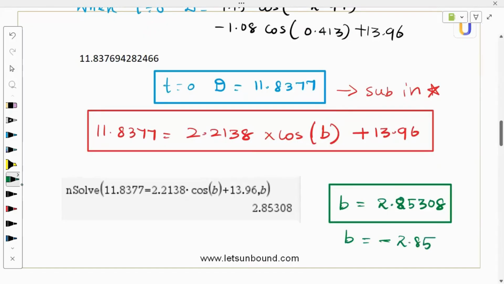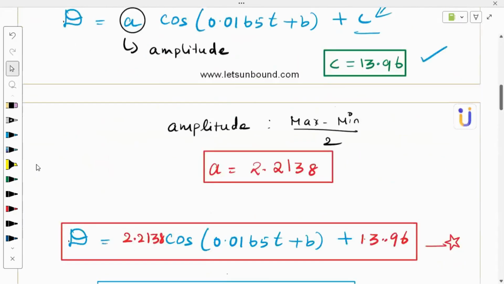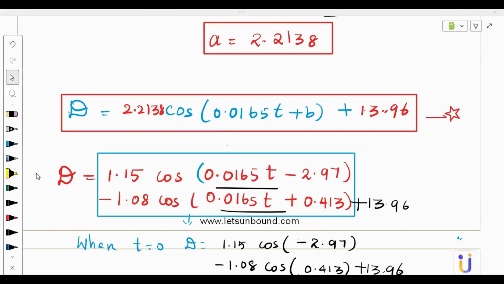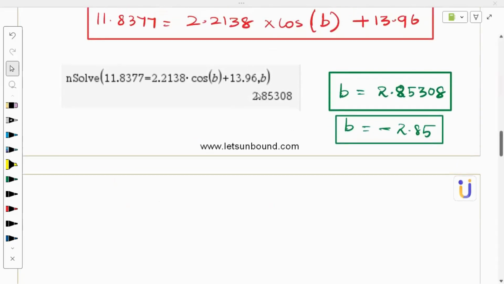Why? Because going back to the question, you can get it. So what the question is made of, sunrise and sunset after midnight, right? They are trying to mean a clockwise direction. In clockwise, we will get a negative angle. So that's why we interpret it that way. The calculation gives us a positive one, but we know the model, right? So B is negative 2.85.